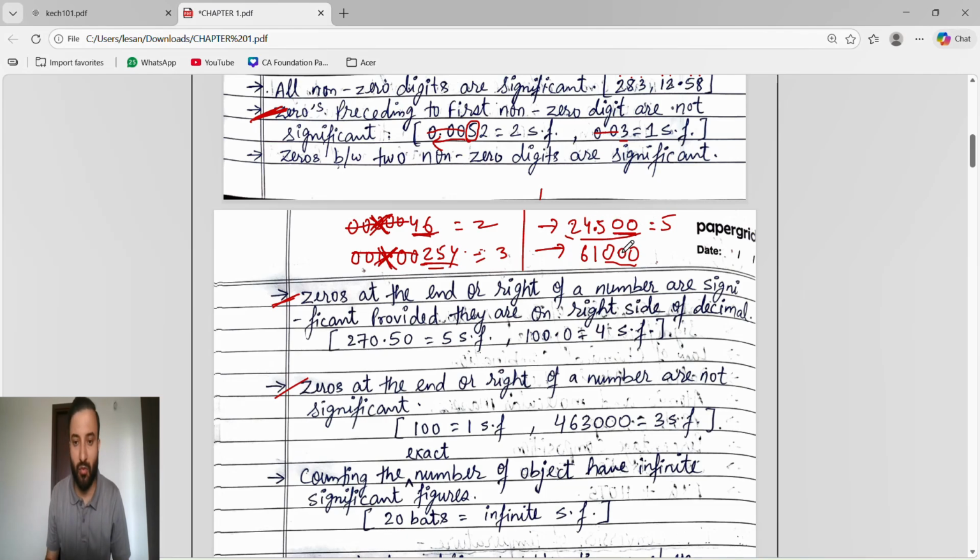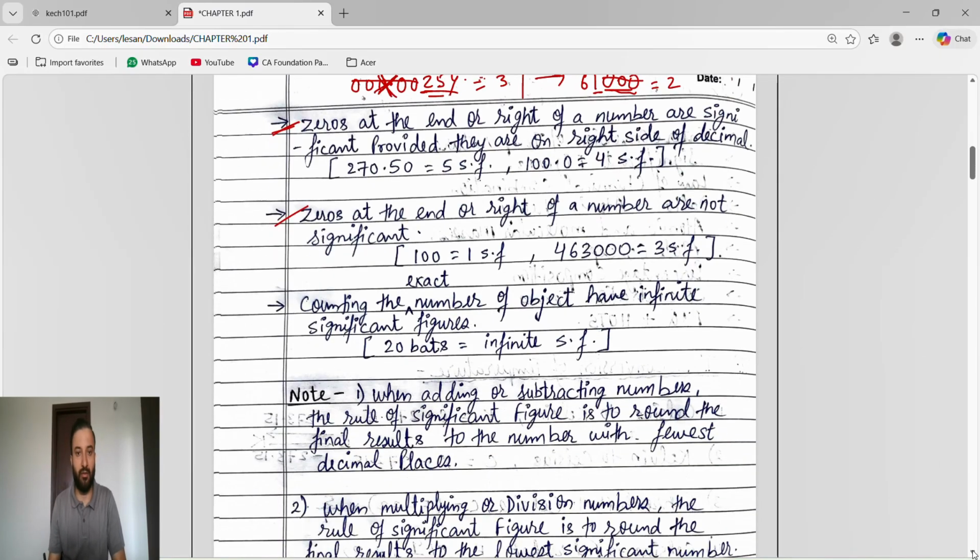But the same thing, if you see this, these are zeros on the right side of a non-zero digit. But here we don't have a decimal. So what will happen? These zeros are not significant. Only 2 significant figures. Okay, crystal clear? Yes. That's what it says.